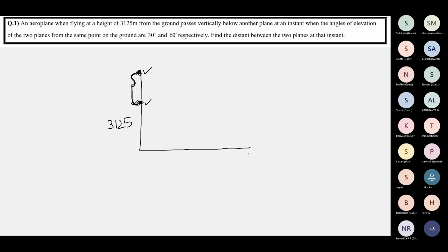Now from the same point on the ground, say this point on the ground, the elevation of this plane and this plane, so this is the line of sight. These are the lines of sight. The elevation of the two planes is found to be 30 degrees and 60 degrees. From the same point on the ground, the point does not change.